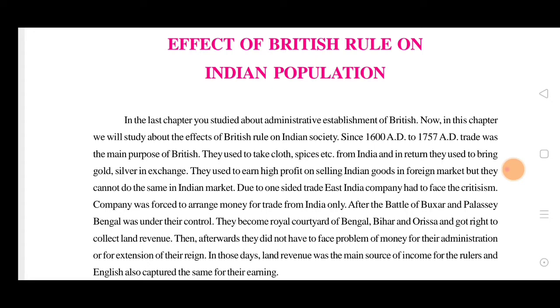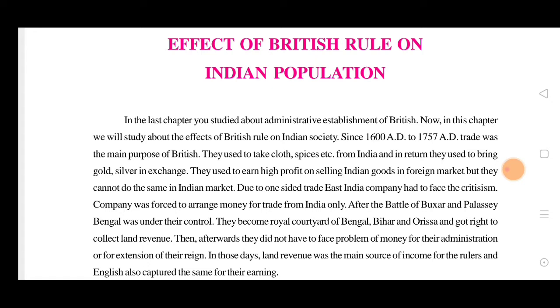They would sell and export to their own countries at a higher value. Due to one-sided trade, the East India Company had to face criticism. They were criticized and opposed for doing this. So the company was forced to arrange money for trade from India only. They were not allowed to take money from outside, so they had to run the trading center in India itself, at the same price at which they used to sell in India. This was after the Battle of Buxar and Plassey.